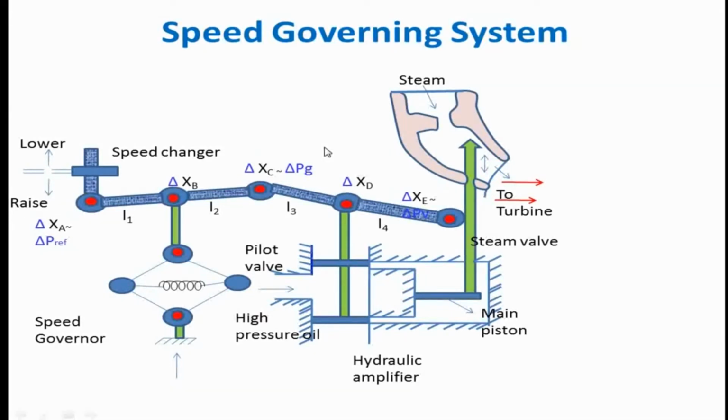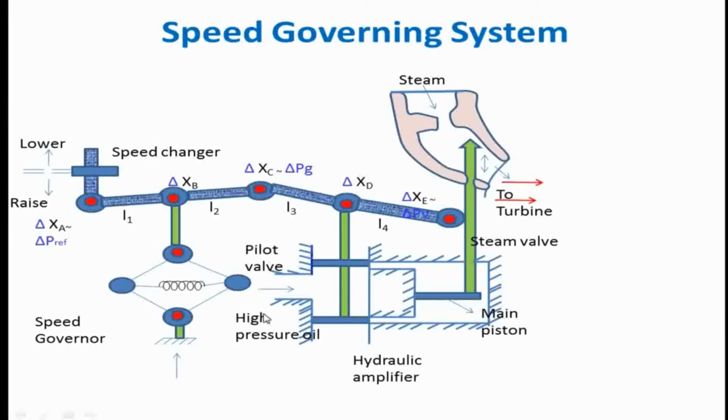Now we'll see the working of the fundamental speed governing mechanism. It is employed for achieving load frequency control in power systems. We all know we have three control loops in load frequency control: primary, secondary and tertiary. With the help of this, we can achieve the first two control loops.